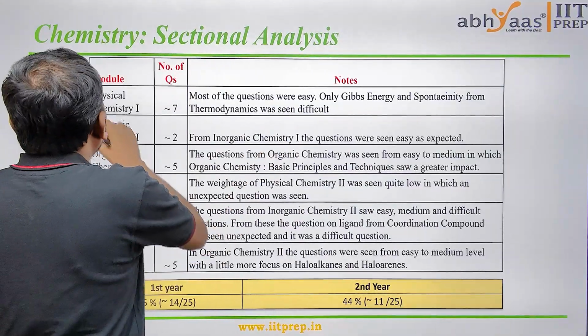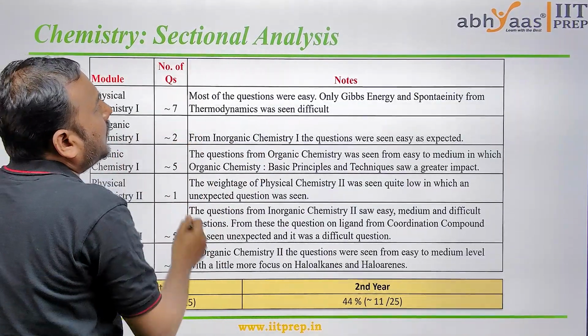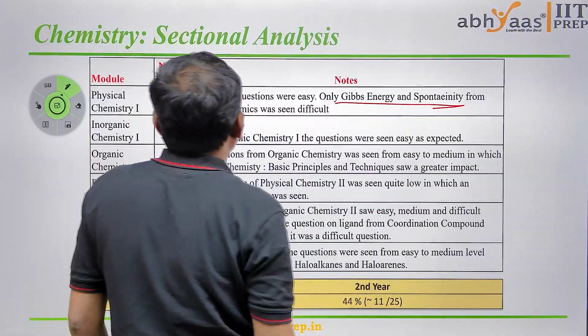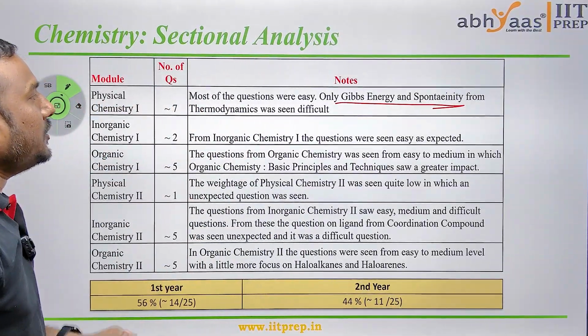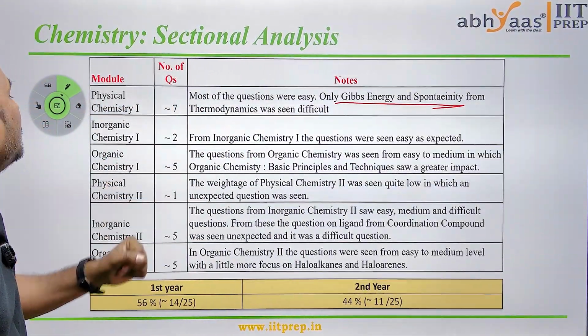As with physics, students feel physical chemistry is a little easy, right? We observed that Gibbs energy and spontaneity in thermodynamics was a little bit difficult.